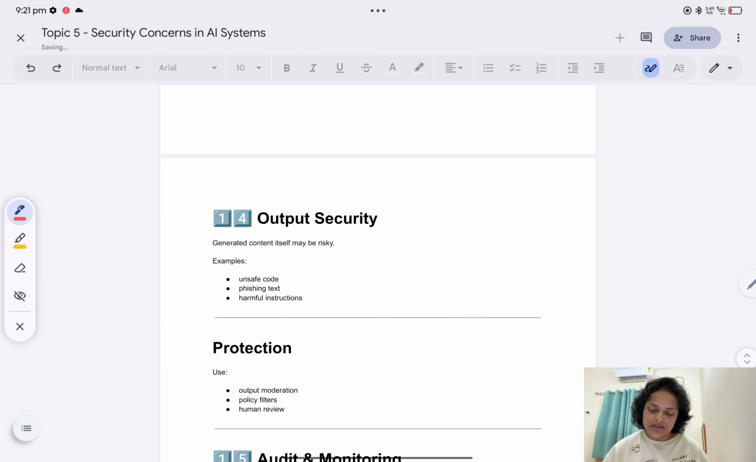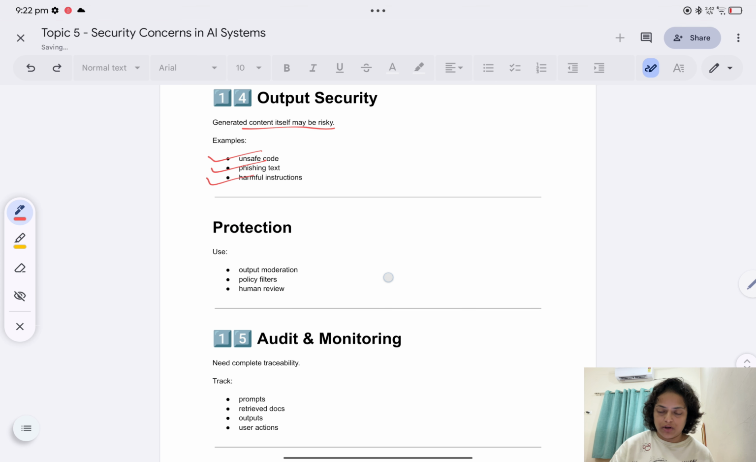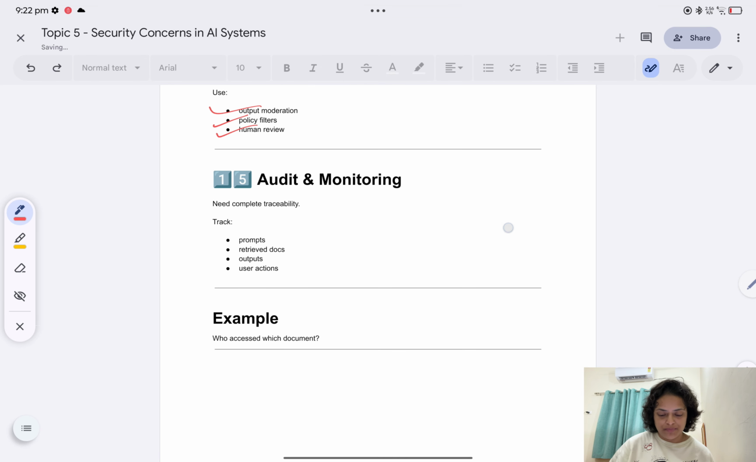Now the 14th one is output security. The generated content itself may be risky. For example, unsafe code, phishing text, and harmful instructions. What if the output itself is not secure? What protection will you use? Output moderation, which removes harmful content from output, policy filters, and then human review.